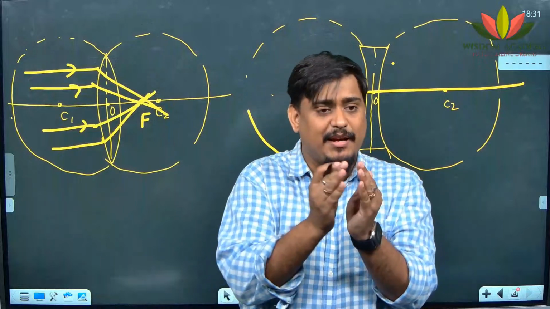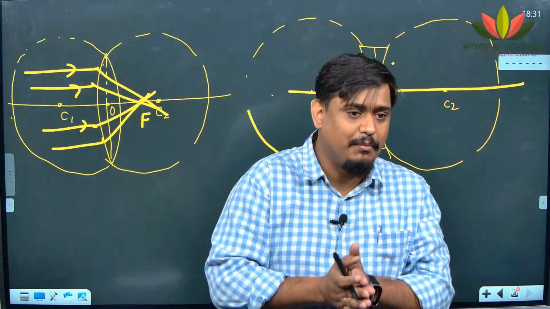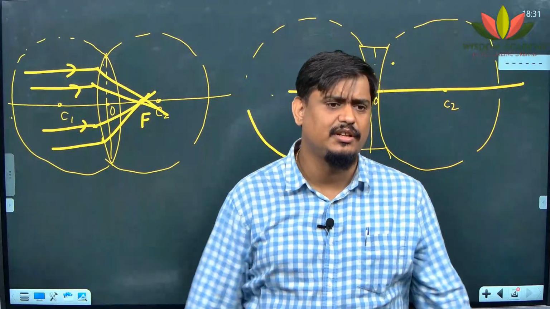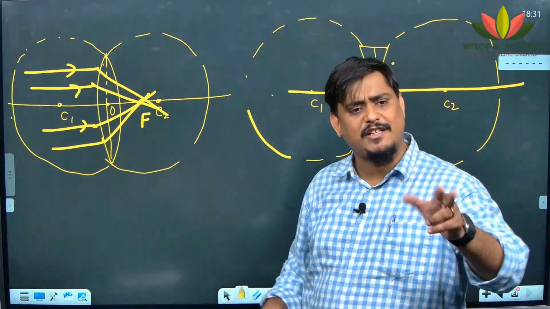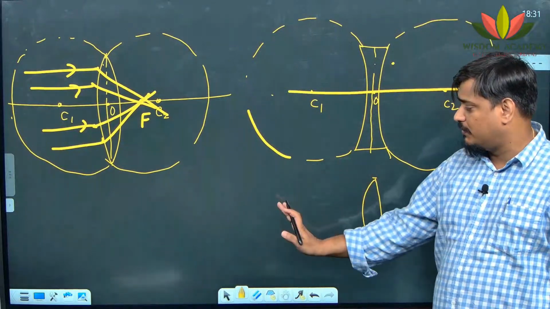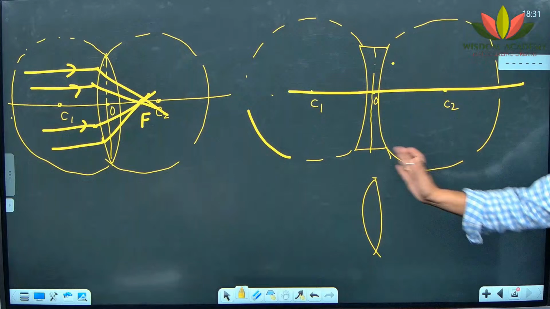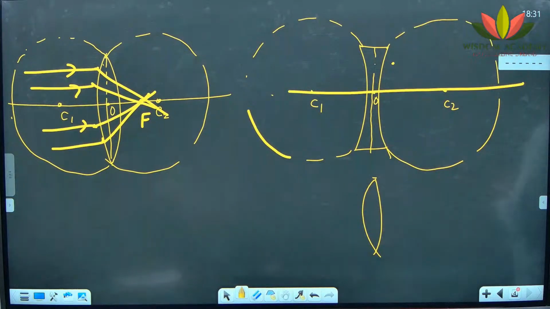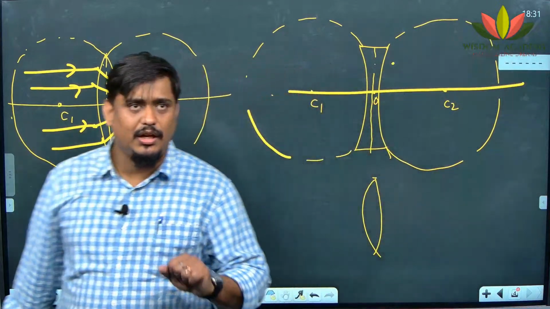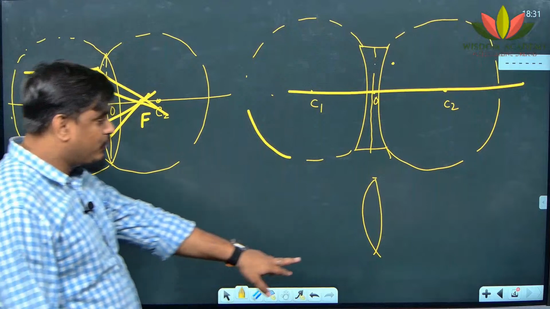If it has the same radii, it is called an equiconvex lens. But we can manufacture a lens with one side having more radius, one side having less radius. It's our wish. If we manufacture, we can manufacture like that also. In that case, what will happen? Here the focus will be different, here the focus will be different. Focal length will be different, focal length will be different. Possible. To answer your question, let me go a little deeper.